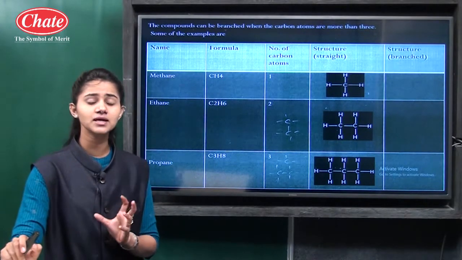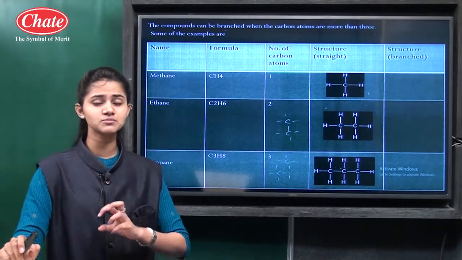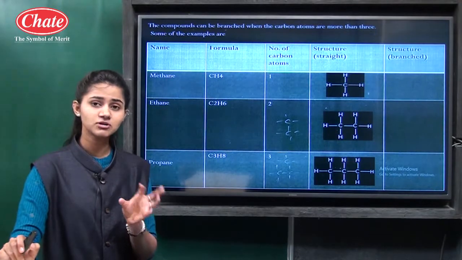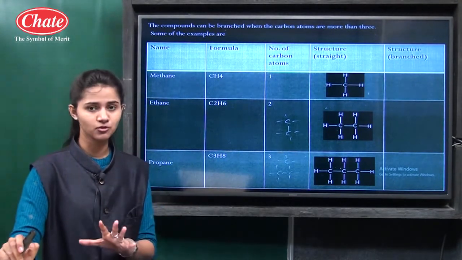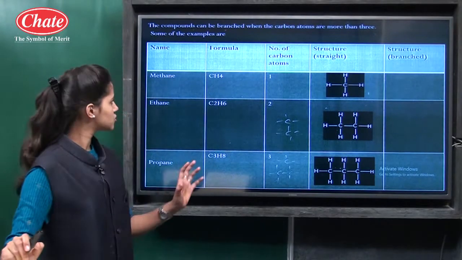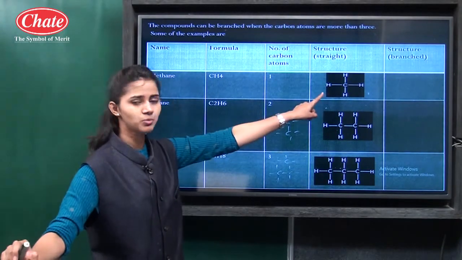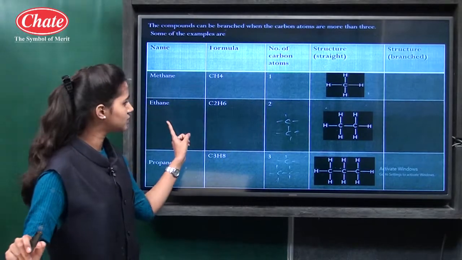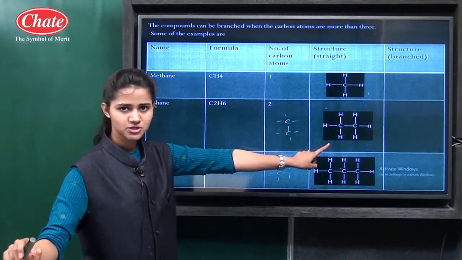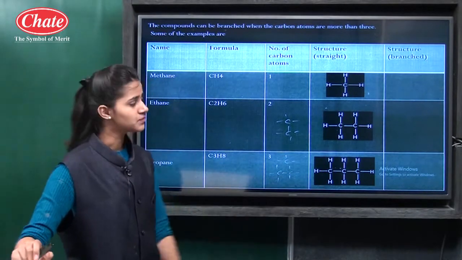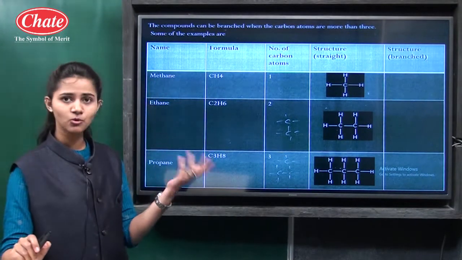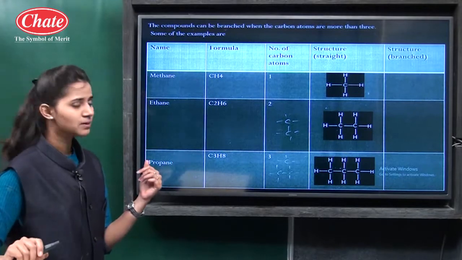So when in any molecule the number of carbon atoms is more than 3, then that compound can exist in a straight line form and also in the branched form. So you can see methane, only one possible structure is there. Ethane, only one possible structure, in the straight chain manner. Propane, straight chain. Now, if carbon atoms are more than 3, then we can observe the branched structure.